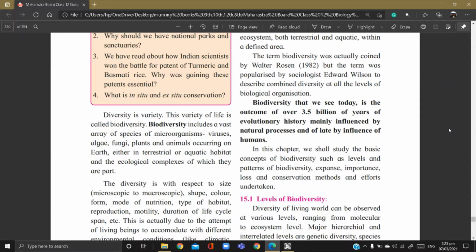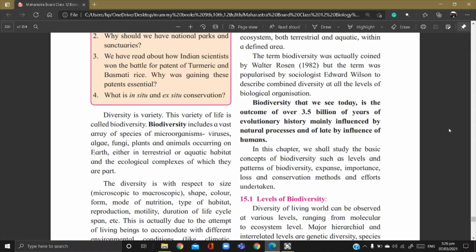Now further it is given that diversity is with respect to size, that is microscopic to macroscopic, meaning the living organisms range from the smallest organisms to the largest organisms.